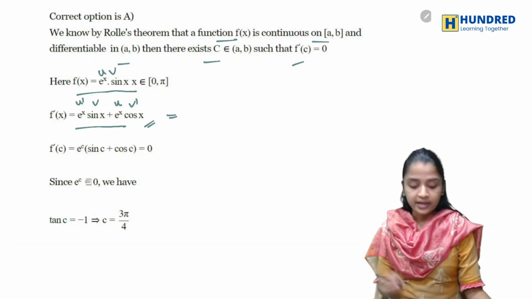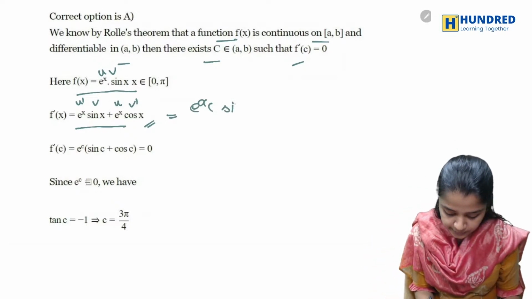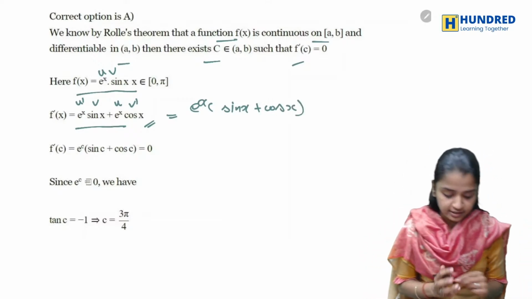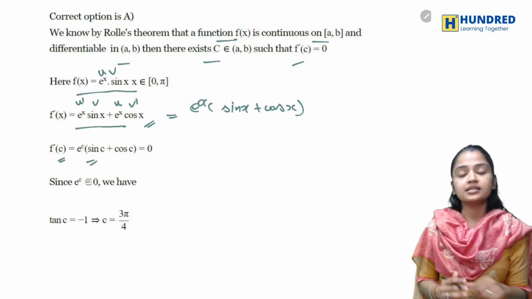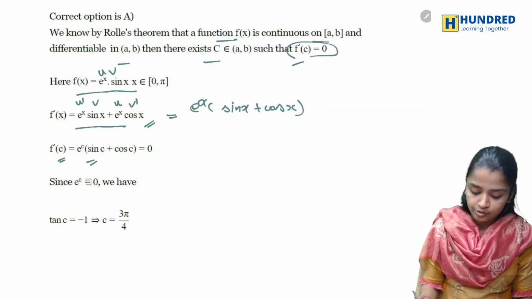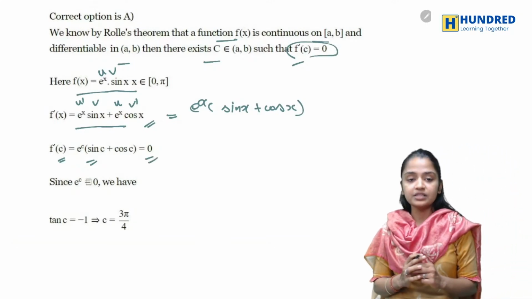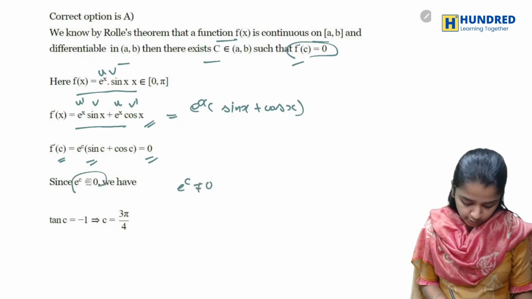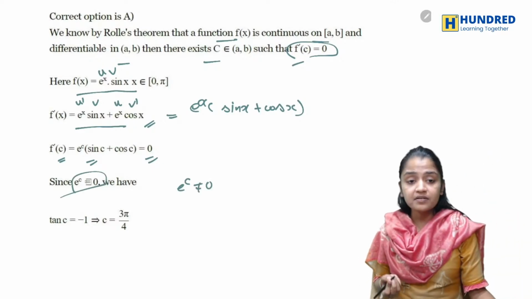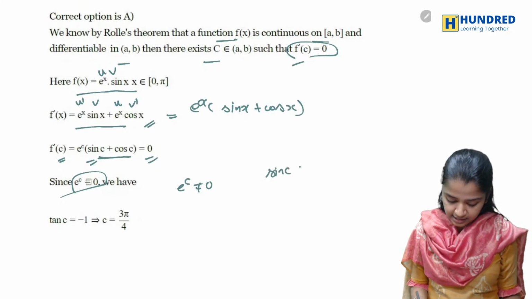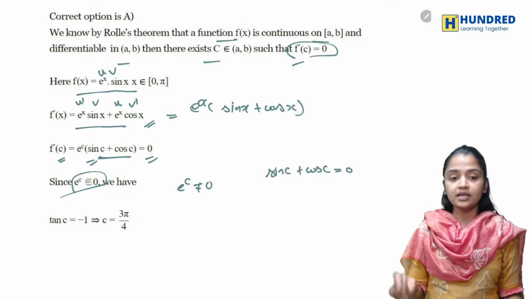Now I'm taking this e power x commonly outside, which is sin x plus cos x. So when I substitute c here, that is e power c times (sin c plus cos c). Now according to Rolle's theorem, this should be equal to 0, and we know that e power c cannot be equal to 0. So as e power c cannot be equal to 0, this term sin c plus cos c will only be equal to 0.